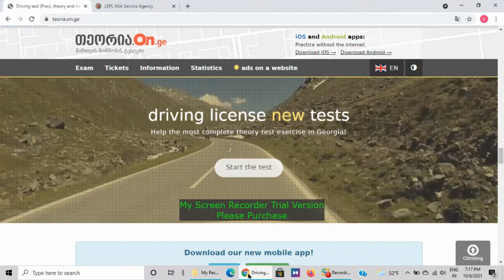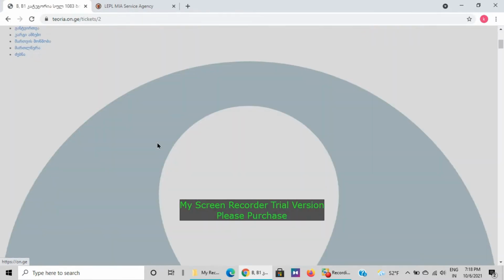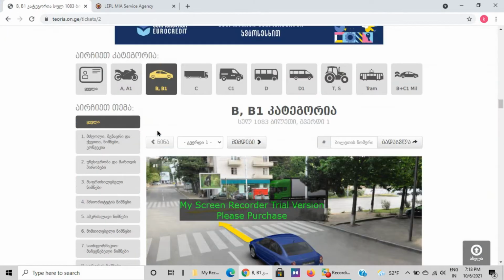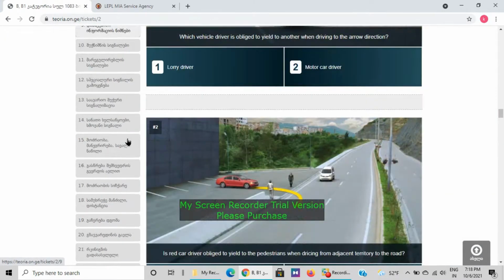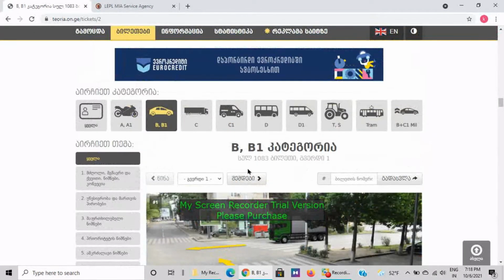There are 5 steps for applying for the driving license. So step 1, I think, is that you should always do the practice questions before registering your license form. So for that you have to open the site theoria.on.ge, and there in tickets, go to the list of tickets, and there you will find questions. There are around 1000 to 1300 questions and 32 chapters in total, and you have to practice all of them because any 30 questions from this only will come on your theoretical exam.